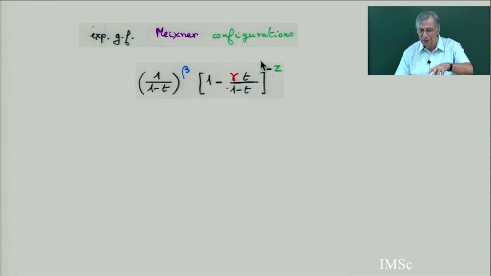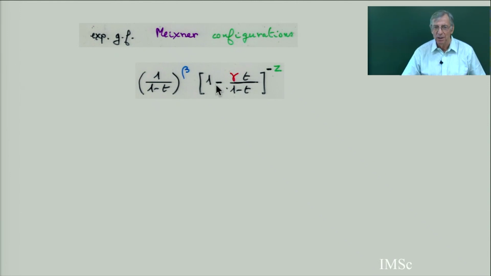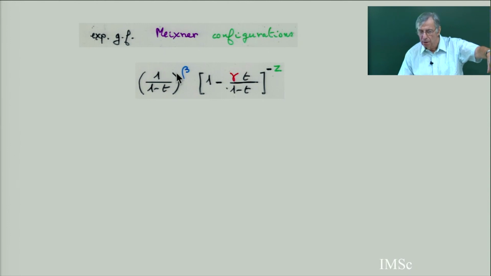So this is the blue cycle with some red chain, and this is going to be the red cycle. So you have to adjust the beta and the gamma so that I get the Mexner. So if you write this like this, this is the permutation. This is the red cycle with weight beta, and this is the blue cycle with some chains attached to the blue cycle. Each chain has weight gamma, and each blue cycle has weight Z. So it is exactly the Mexner configuration with the weight beta, gamma, and Z.